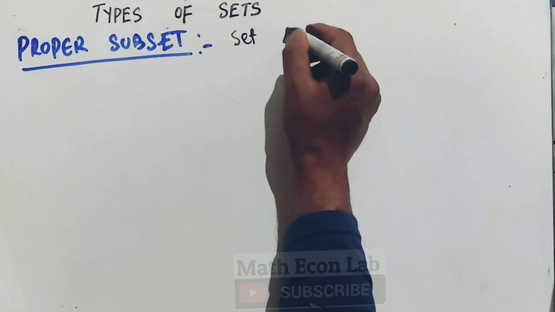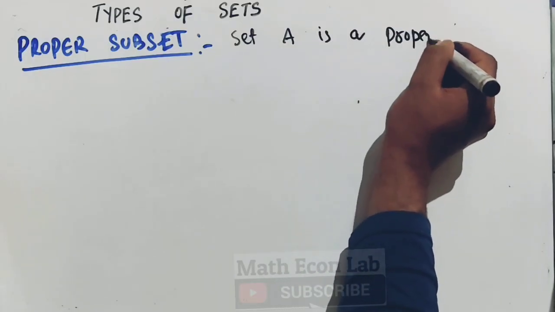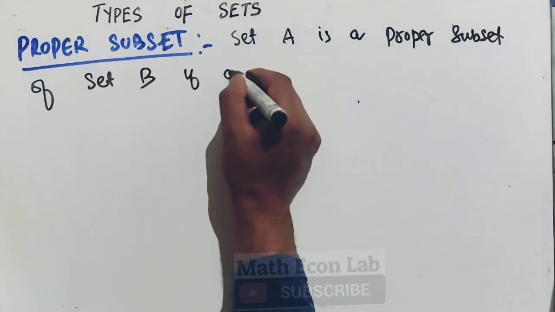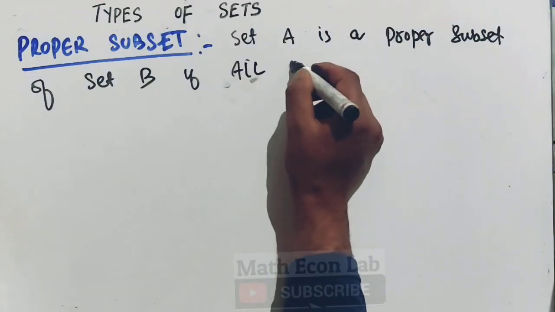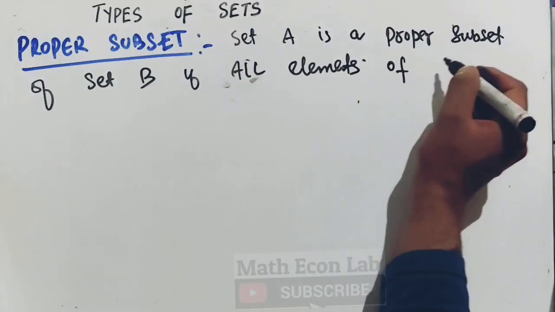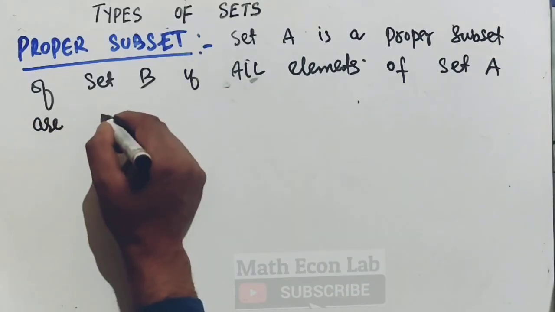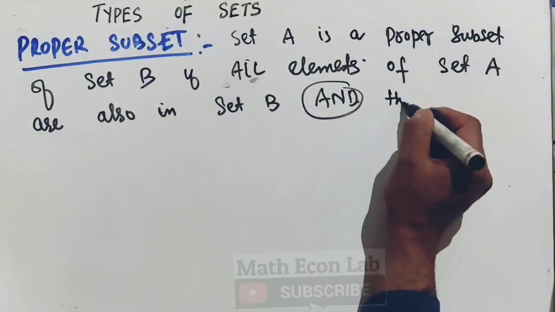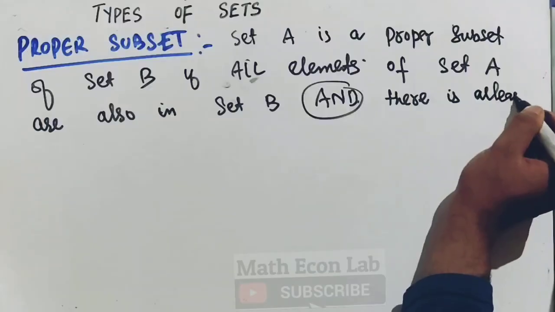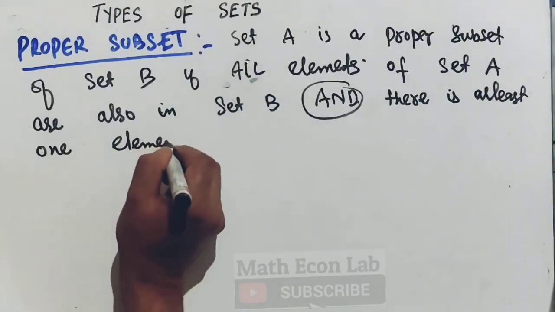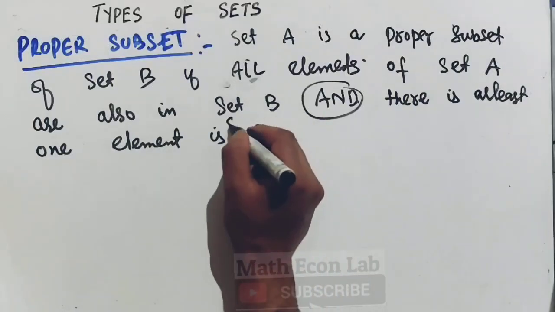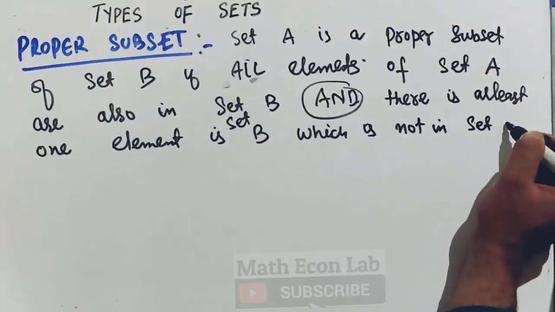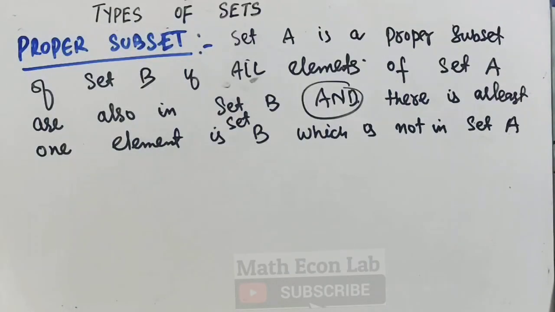I am saying set A is a proper subset of set B if all elements of set A are also in set B and there is at least one element in set B which is not in set A. Okay, so by this what do we mean?